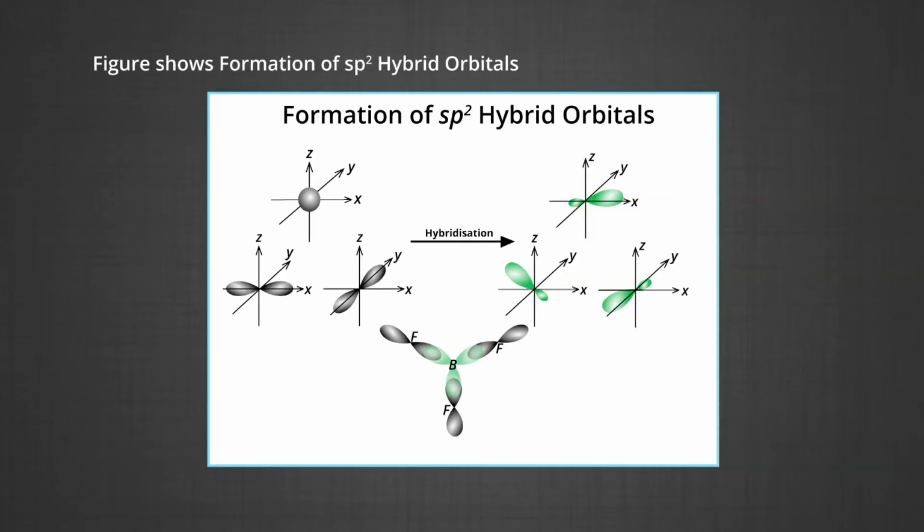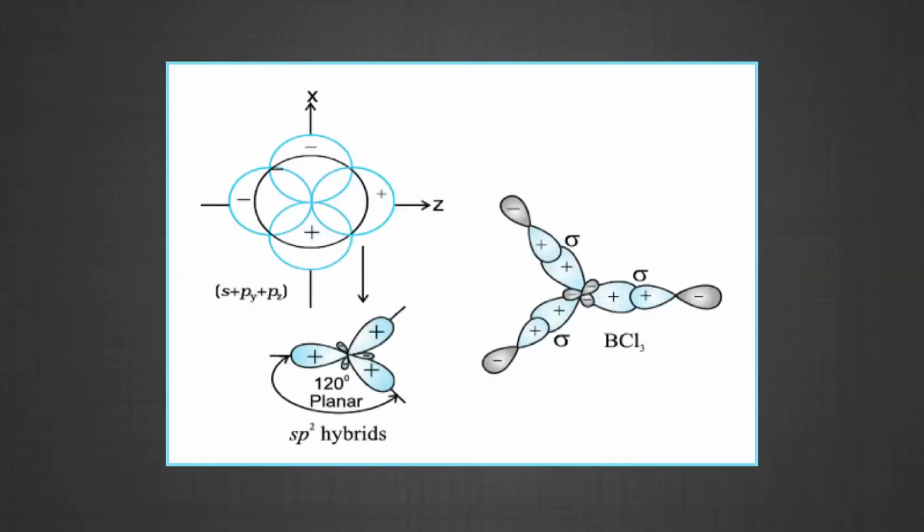In the ground state, electronic configuration of central boron atom is 1s2, 2s2, 2p1. In the excited state, one of the 2s electrons is promoted to vacant 2p orbital. As a result, boron has three unpaired electrons. These three orbitals, one 2s and two 2p, hybridize to form 3 sp2 hybrid orbitals.